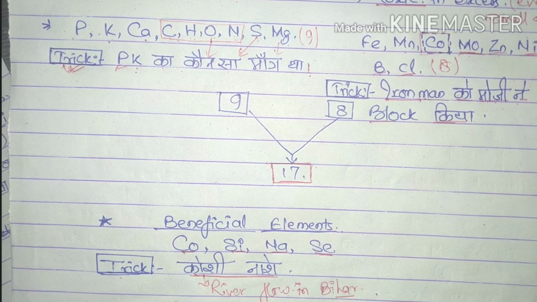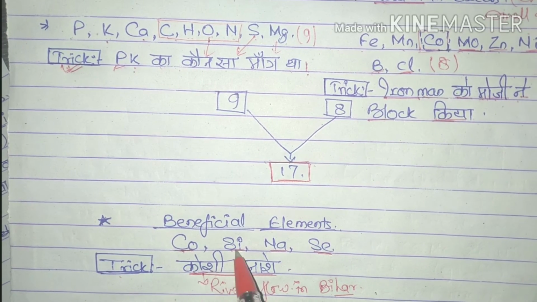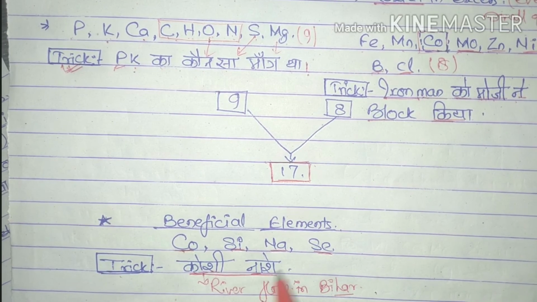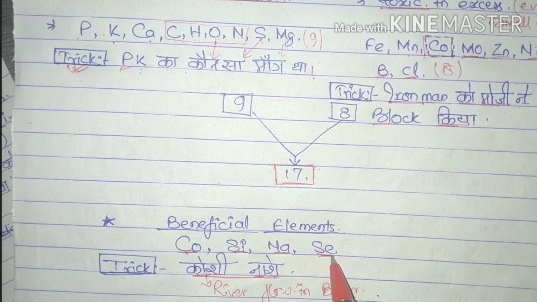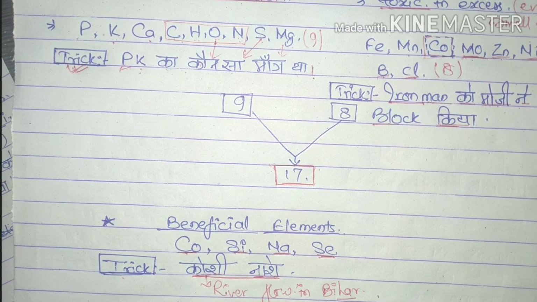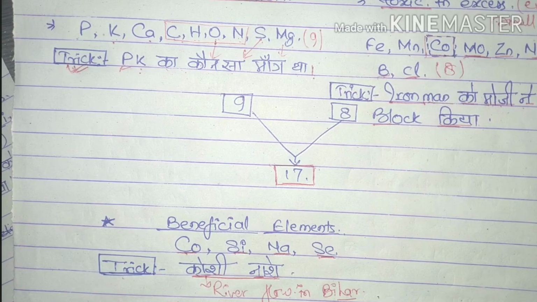Cobalt, silicon, Na for sodium and Se for selenium. So the beneficial elements are 4 types, that is Kosi Nase.